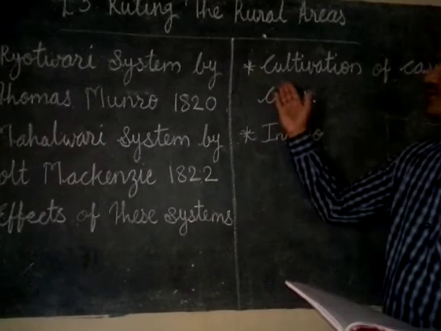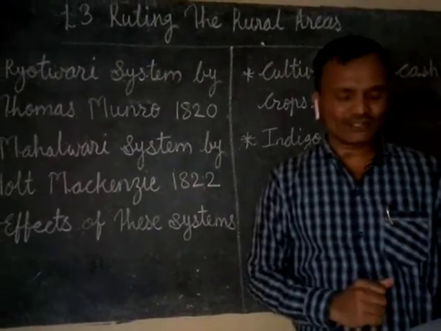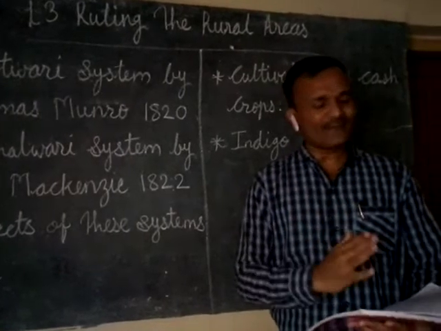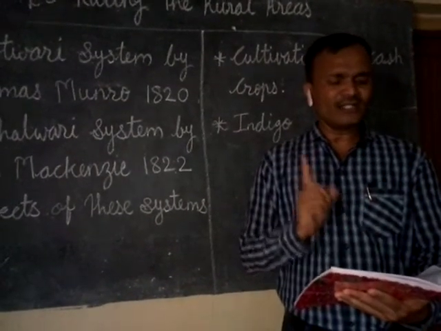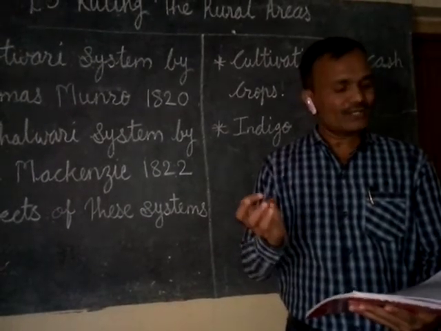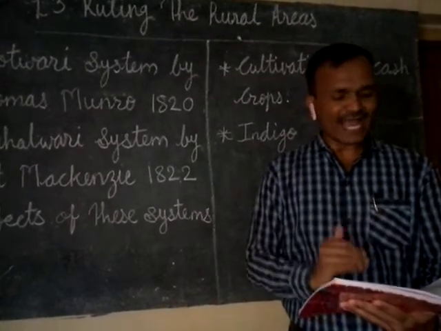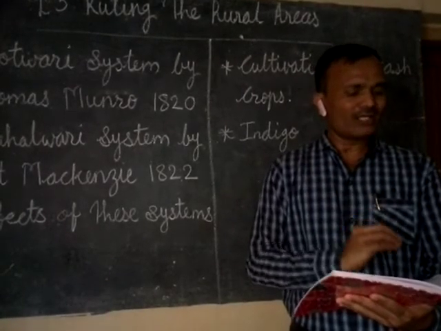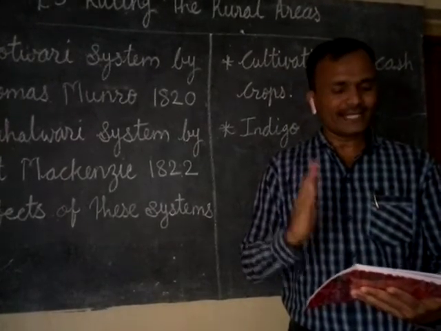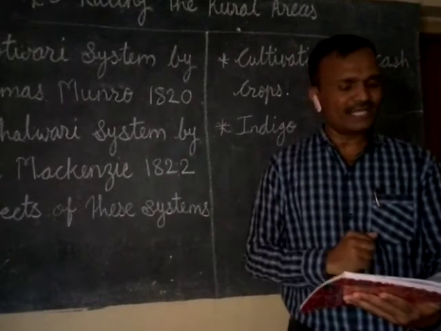Then the next point we are going to see is the cultivation of cash crops. Because of the industrial revolution in England, demand increased for cash crops such as tea, coffee, indigo, jute, sugarcane, etc. These crops were grown on lands owned by the Europeans, and these lands were called plantation areas.